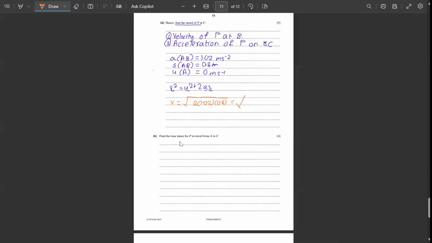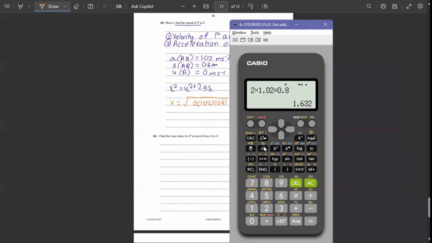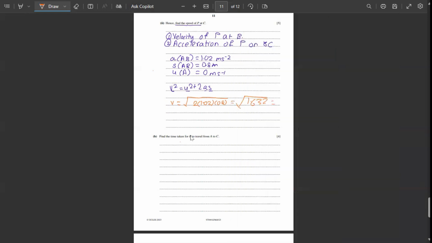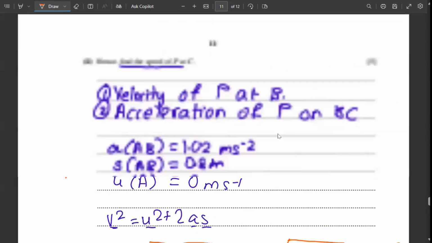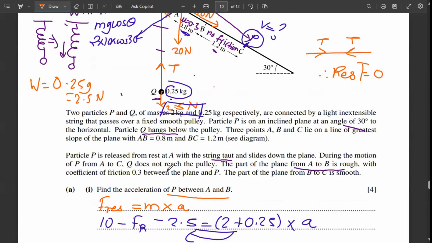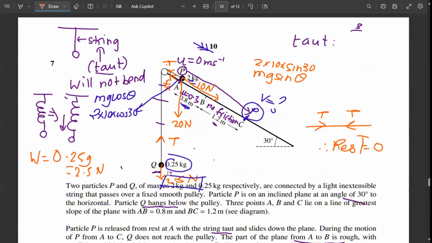So root of 1.632 is 1.28 meter per second. And now that we know the velocity of P at B, that means the velocity, let me